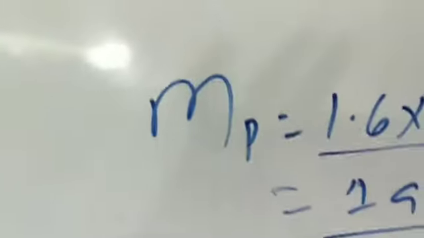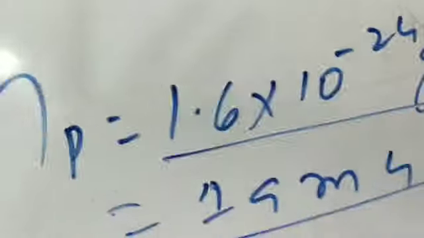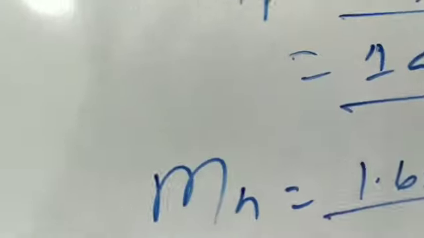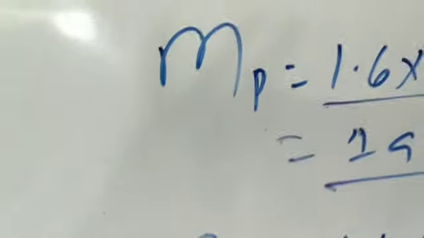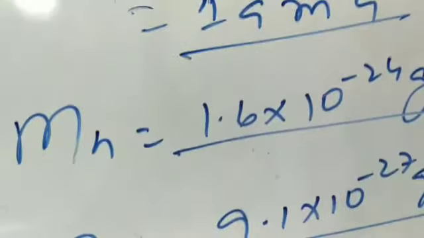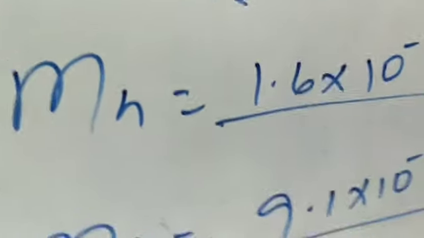The mass of a neutron is approximately equal to the mass of a proton, that is 1.6 into 10 to the power minus 24 gram. But the mass of an electron is very small, that is 9.1 into 10 to the power minus 27 gram. The mass of an electron is 1 by 1837 times the mass of a proton, which is very small.